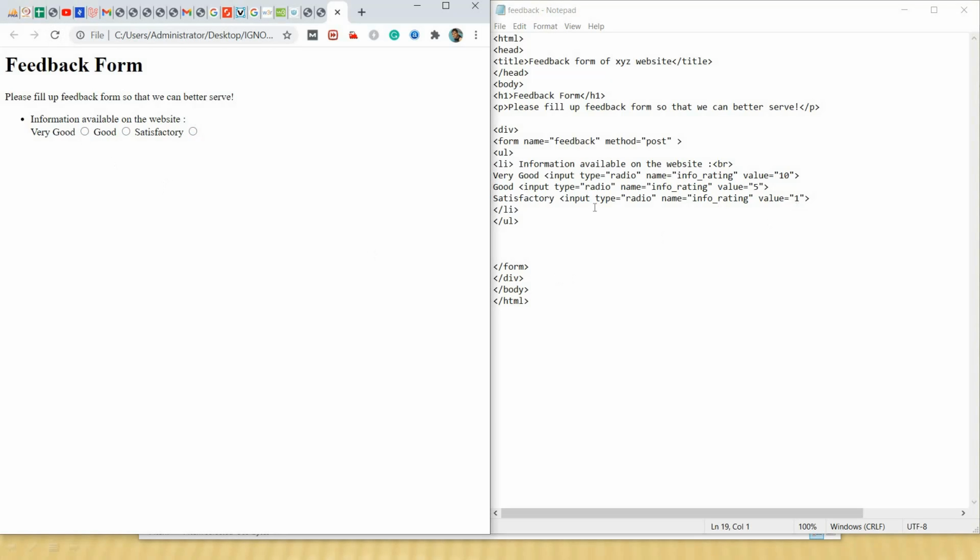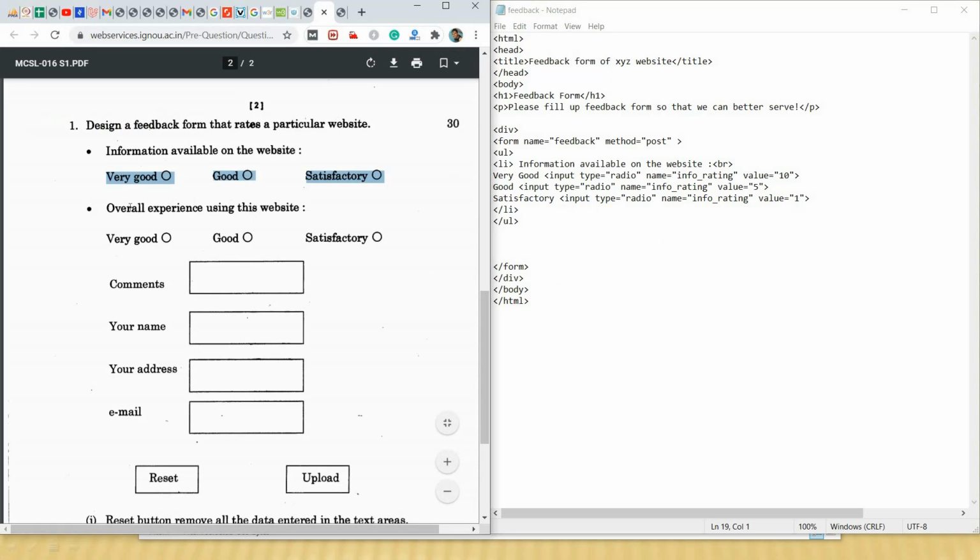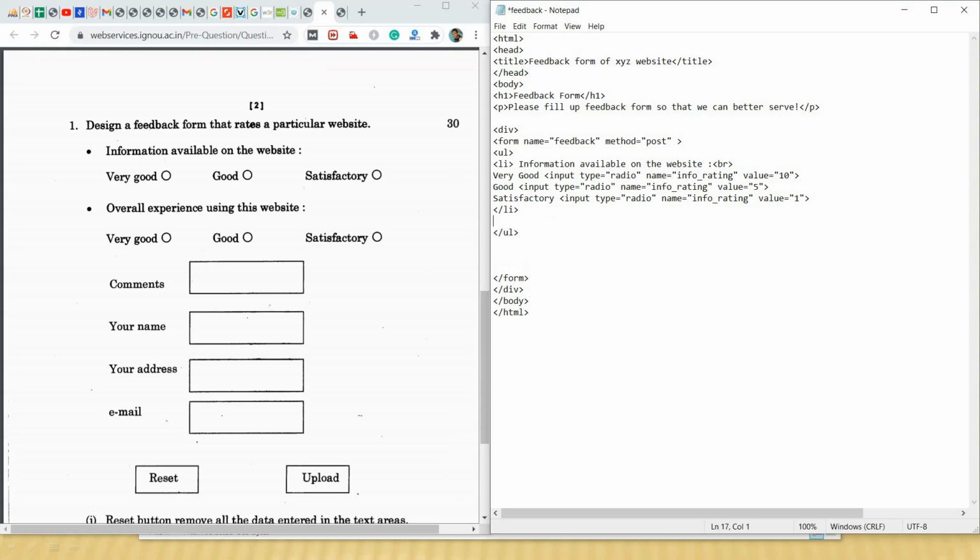Now let's see what the next item is. The next item we will also write in the li tag only. Next is overall experience using this website.